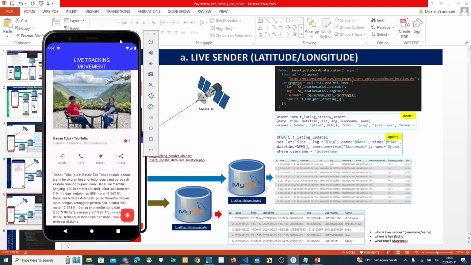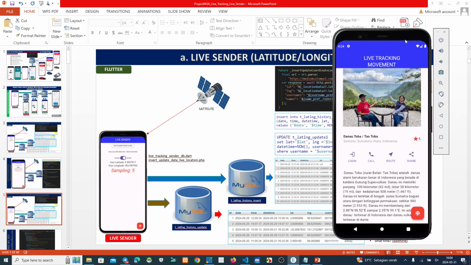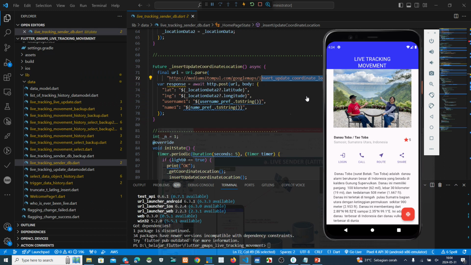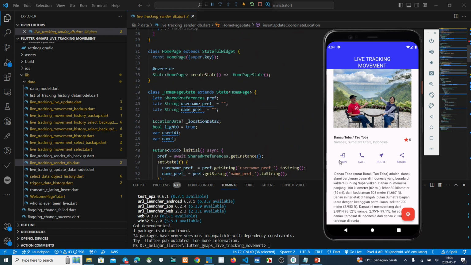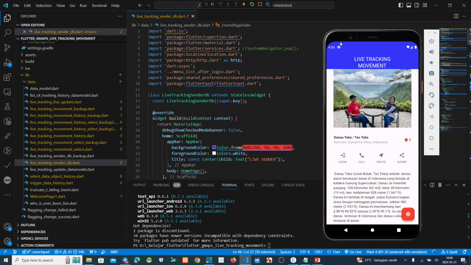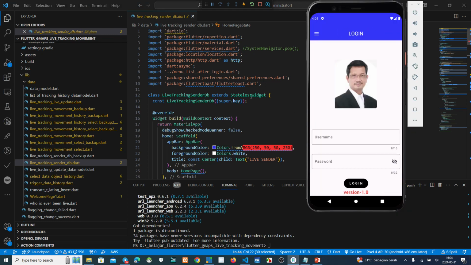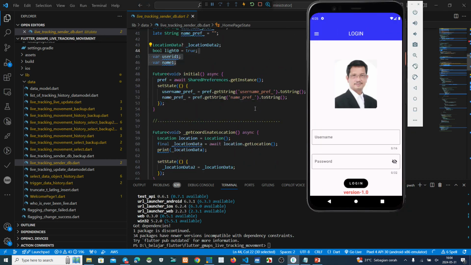Now I show you the first time. Before we use this application, we must log in first. For example, this one. I want to explain to you, this one, name preference.